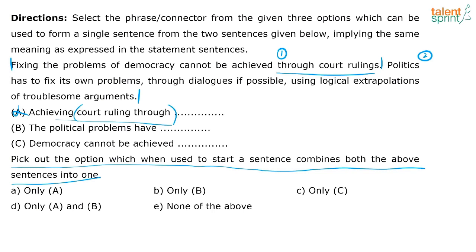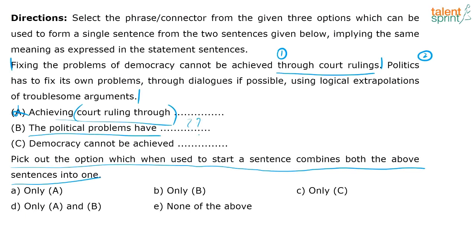What about option B? The political problems have what? You can't actually connect it, no? Starting with option B, how will you connect those 2 sentences? It's not making sense at all. There is no political problems mentioned here. What it says is politics has to fix its own problems, and fixing the problems of democracy cannot be achieved through court rulings. So how will I use option B? It doesn't make sense. Have what? I cannot take anything from the context and put it here.